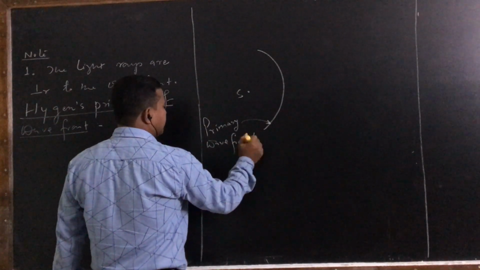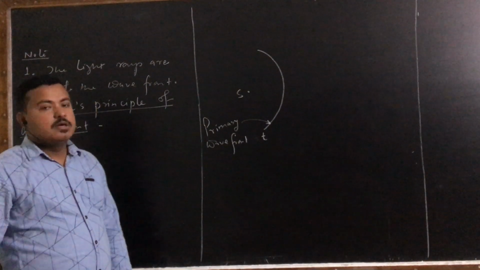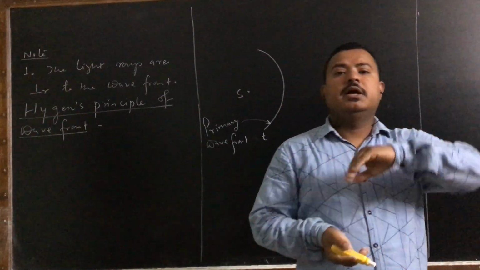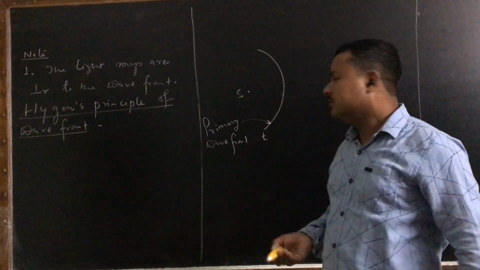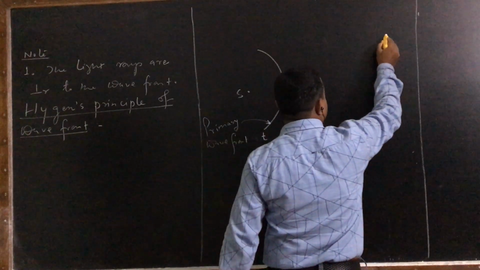Now I want to draw the next wavefront after a later time delta t.